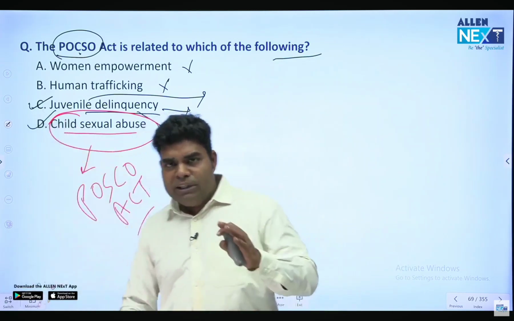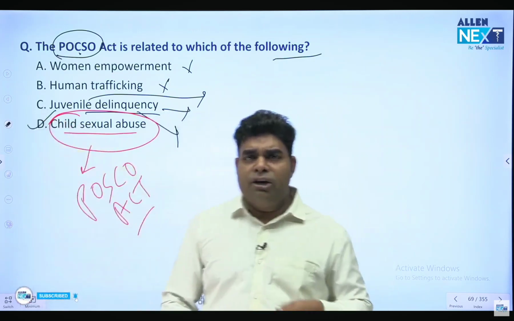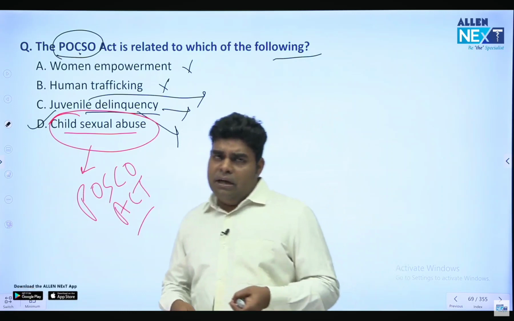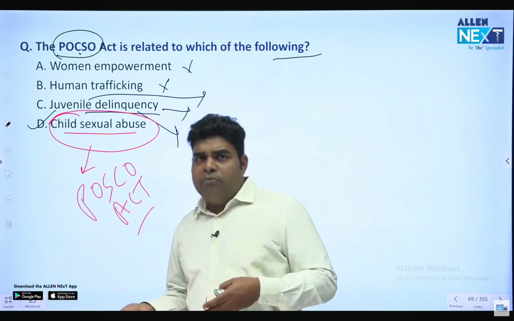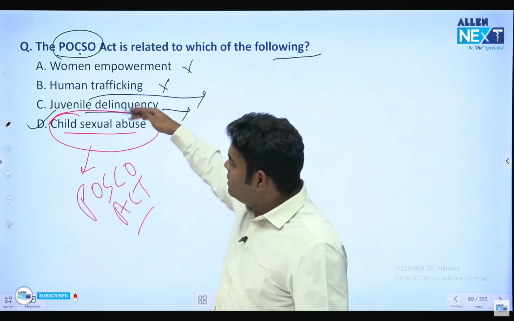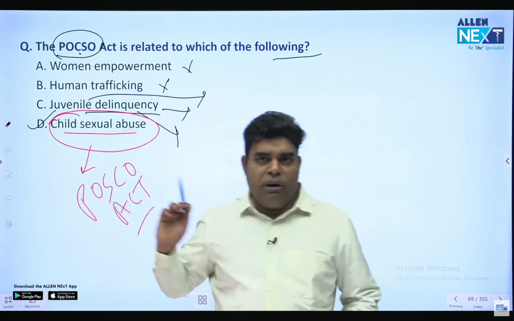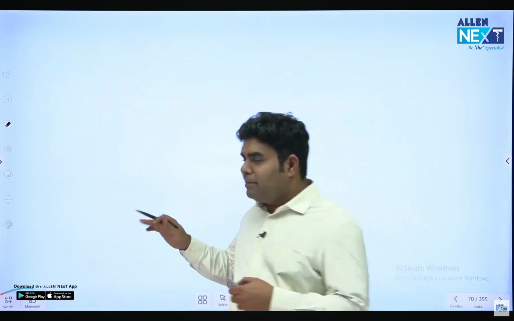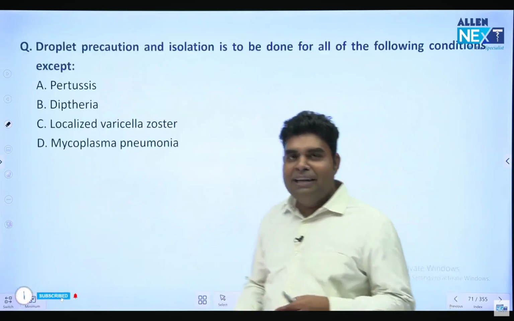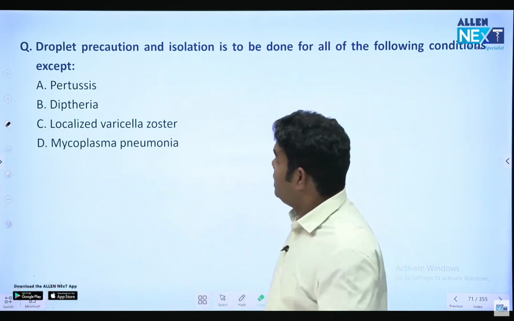Why not juvenile delinquency? Because juvenile delinquency can be anything. If someone is, let's say, smoking marijuana or taking some drugs before being adult, that is also under juvenile delinquency. So many a time POCSO Act is not applicable there. But for child sexual abuse, POCSO Act is definitely applicable. So the better answer will be D. I know these are some different types of questions, but all of these are mostly being asked, and we have to be equipped with this type of question.